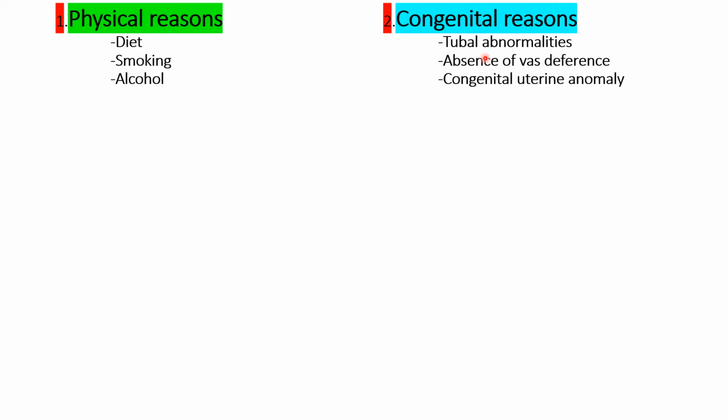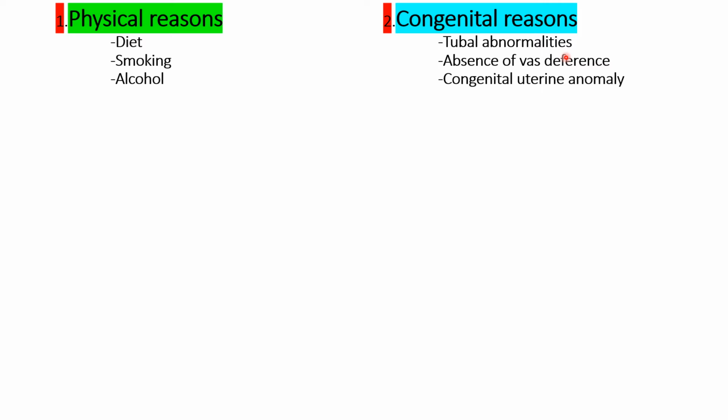The second reason for infertility is congenital reasons. Congenital means the problems occurred in the baby before delivery. During fetal development itself, some problems occurred in the mother's womb. Some of them are mentioned here. Tubal abnormalities: here the fallopian tubes didn't develop properly.